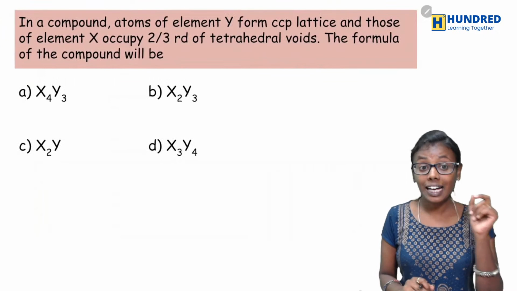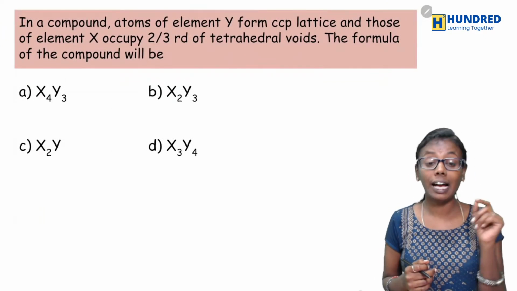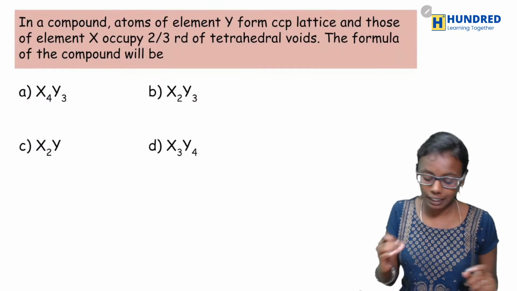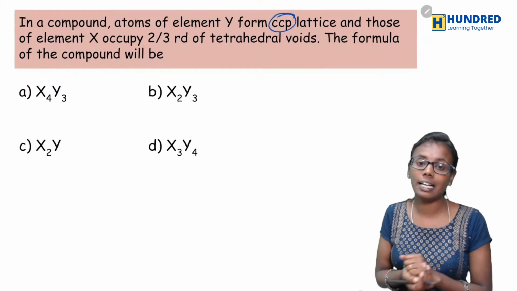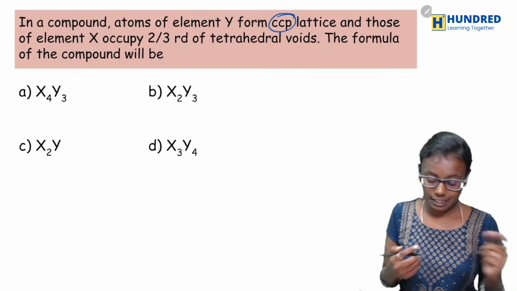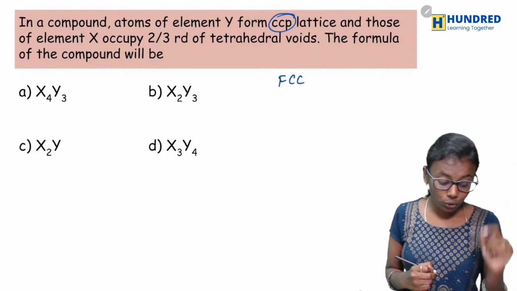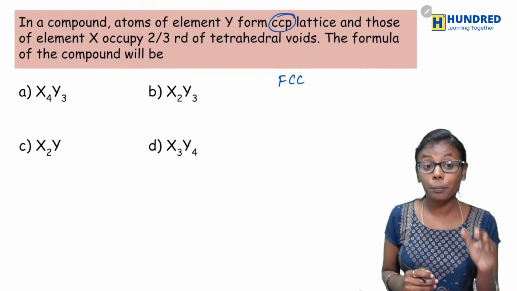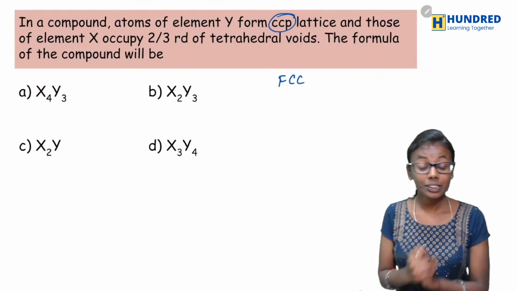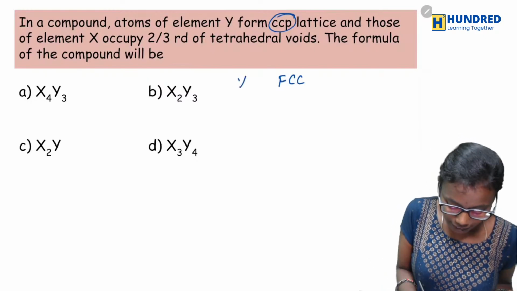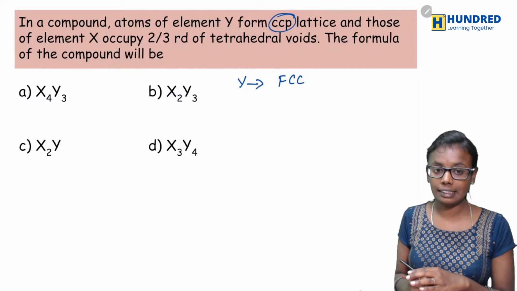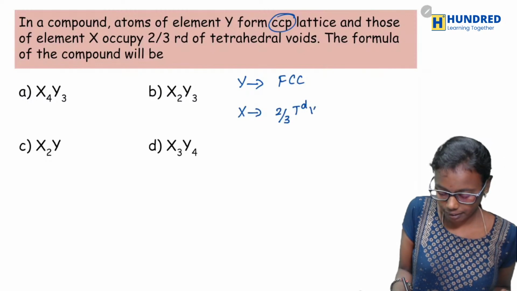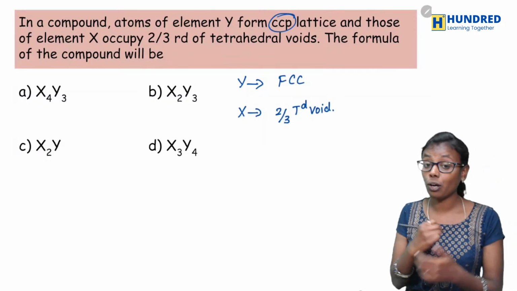And the next question is, in a compound, atoms of element Y form a CCP lattice. What is CCP lattice? Cubic close packed, also known as FCC. And those of element X occupy 2/3 of the tetrahedral void. What would be the formula of the compound? So Y is in FCC lattice and X occupies 2/3 of tetrahedral void.